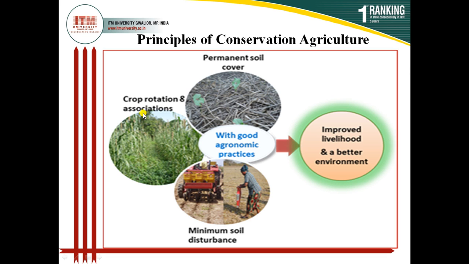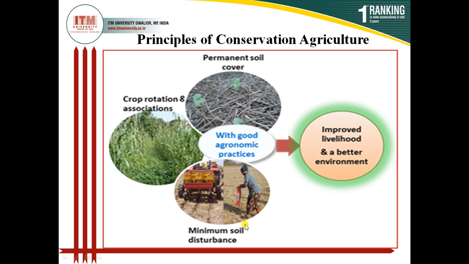So association means in one season 3-4 species should be there in your field. Crop rotation means after one crop you should go for another crop. In your other agronomy courses you will study the concept of crop rotation in detail, and the key factor is that one leguminous crop should be there in crop rotation.